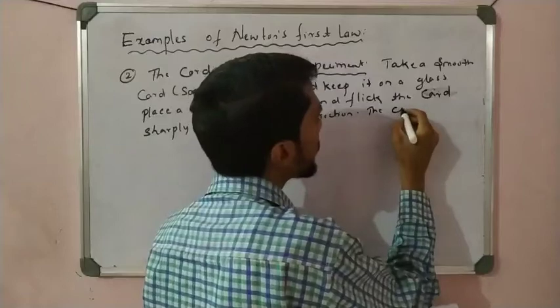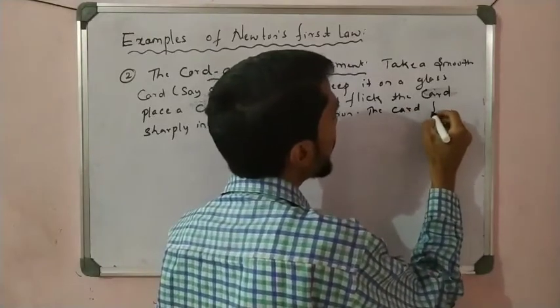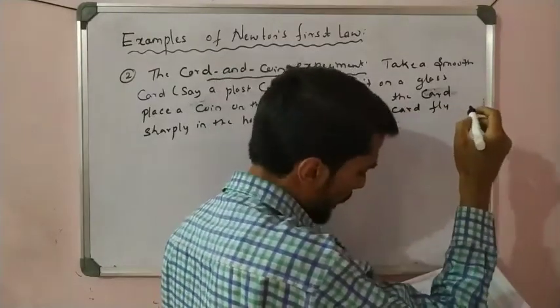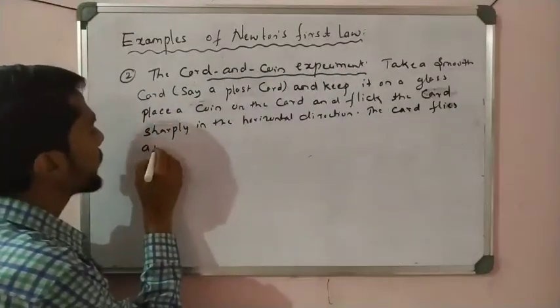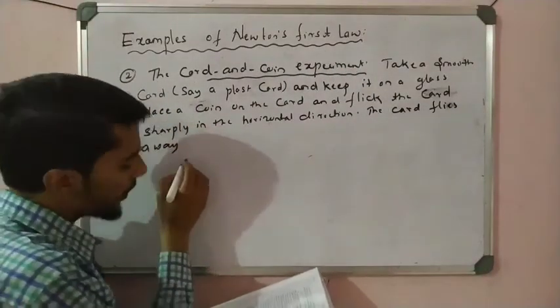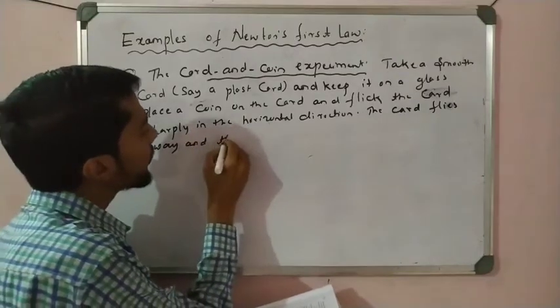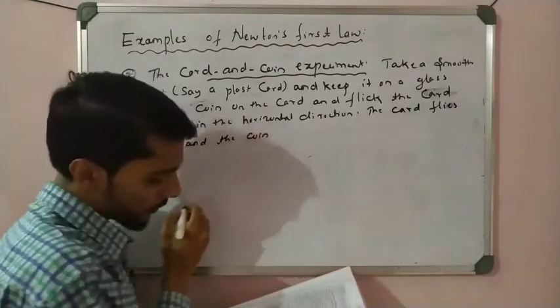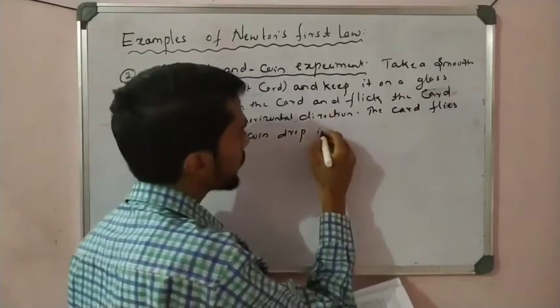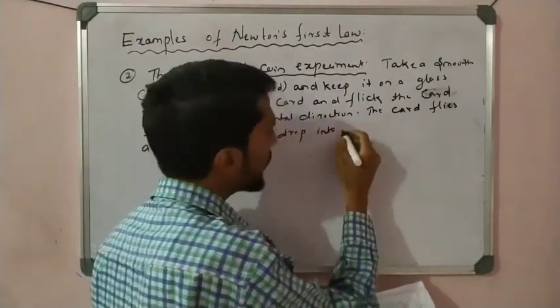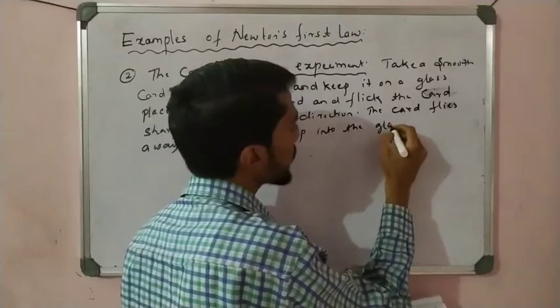What happens here? The card flies away, and the coin drops into the glass.